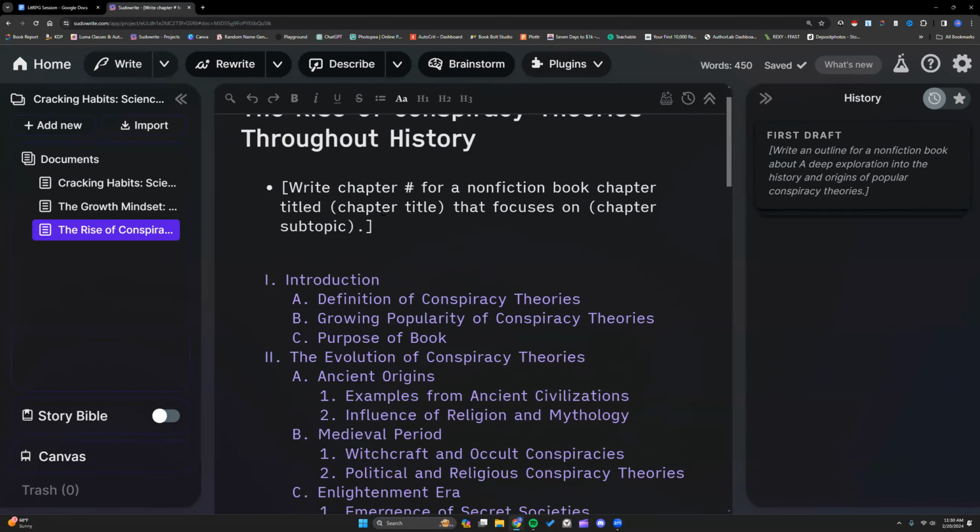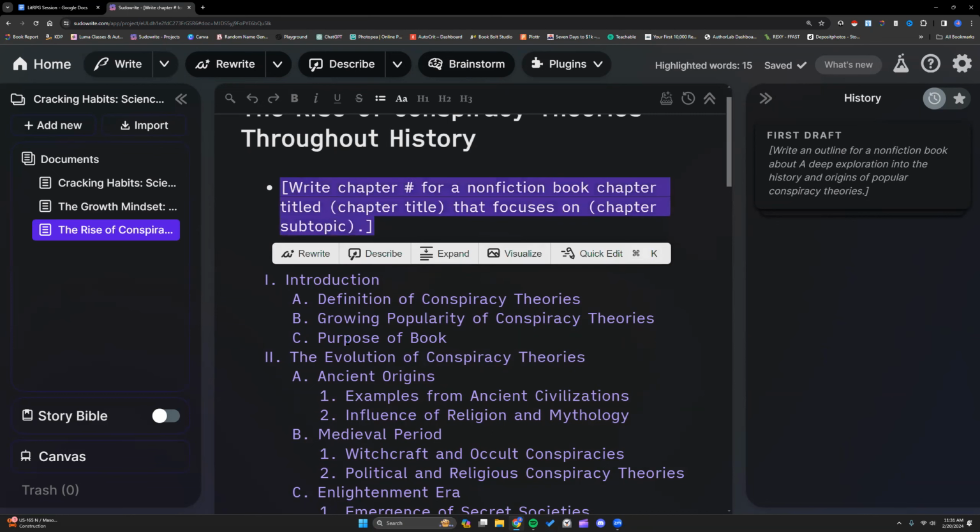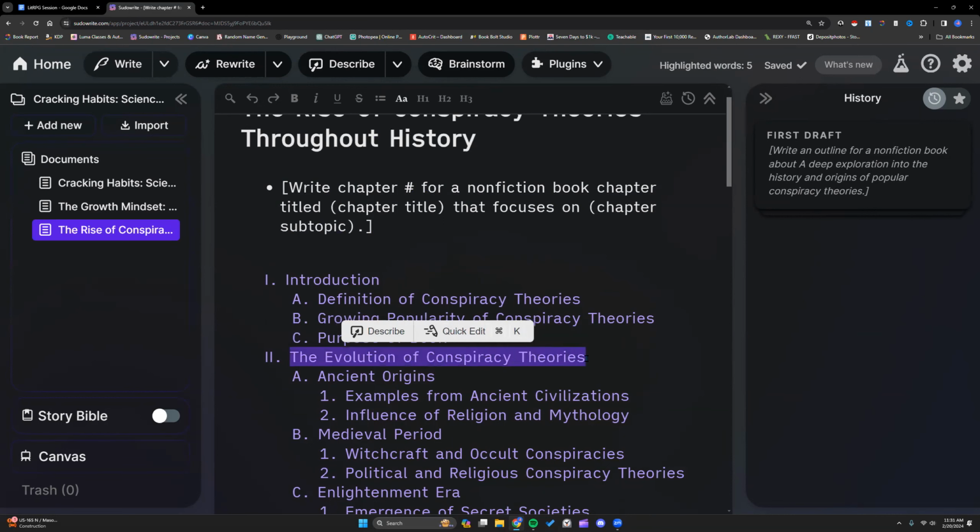I did learn recently, I was in the habit of constantly putting the whole focus of the book. So I would say write chapter 3 for a nonfiction book about working with AI, and this chapter focuses on something. I found out when I kept telling it what the main topic of the book was about. So if I kept saying this is a nonfiction book about conspiracy theories, it is always going to start that introduction about talking again about conspiracy theories, the history of them, or whatever. Leave out the main topic of your book whenever you get to this prompt. Just focus on that chapter right there.